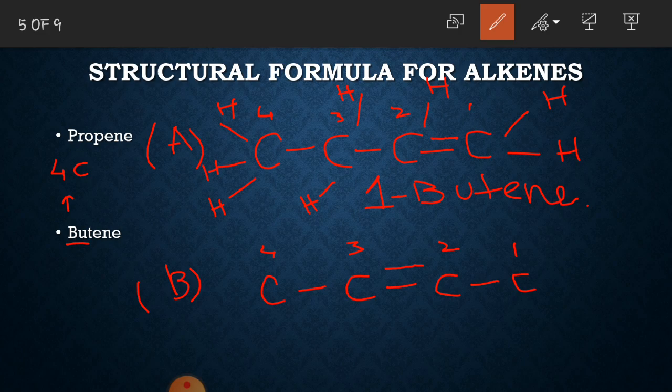Now let's look at the structure B. For structure B, I am just writing the hydrogen atoms with each carbon atom. Now when you look at the structure B, you can easily locate the position of double bond between carbon 2 and carbon 3. So you will name it as 2-butene.